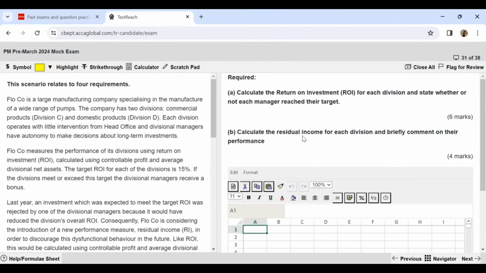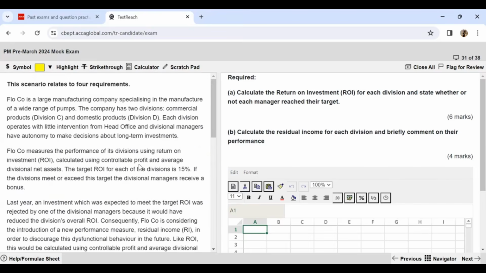Let's read the requirements first and then we'll move on to reading the scenario. The first requirement wants me to find out the return on investment, ROI, for each division and state whether or not each manager reached their target. So basically the investments have already been made and we are evaluating the performance of these managers. We are seeing whether or not they have reached their targets. This is a 6-marker requirement. Requirement B wants me to find out the residual income and briefly comment on the performance. So both of the requirements have comments as a requirement under each of them separately.